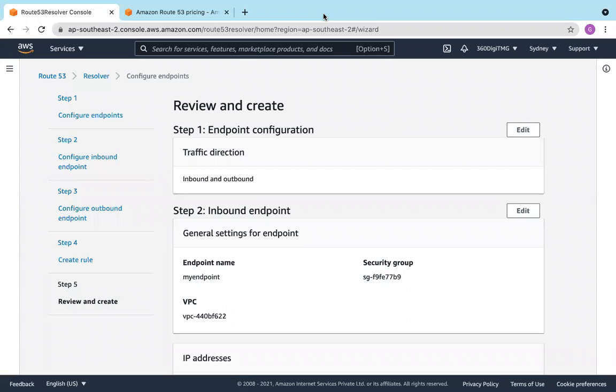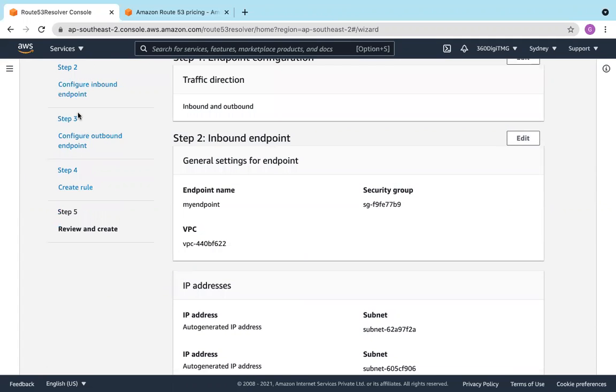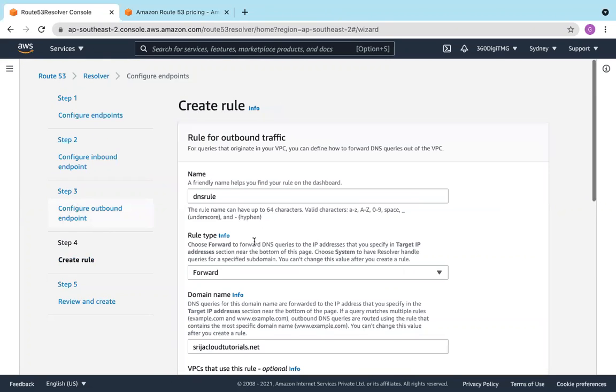And we talked about VPC peering also, transit gateways also. When we already have VPC peering and transit gateways to communicate between VPCs, then why this Route 53 resolver? And we are saying it's a regional service, right? Let me go back, and here also configure inbound, outbound. Let's say create rule, go to fourth step.